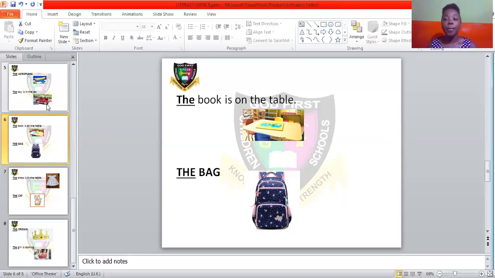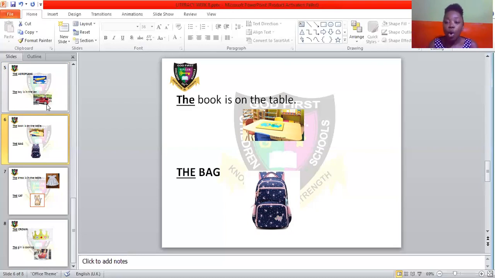The next one, the bag. If there are many bags there, let's say all the bags in front of the class are black, then someone comes and brings this school bag that is blue and has pink on it, and has stars and some pictures drawn on it. Then you say, madam, there is a blue bag outside, or there's a very beautiful bag outside, or there's a bag that is different outside.